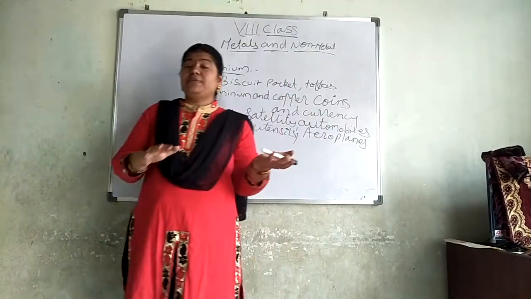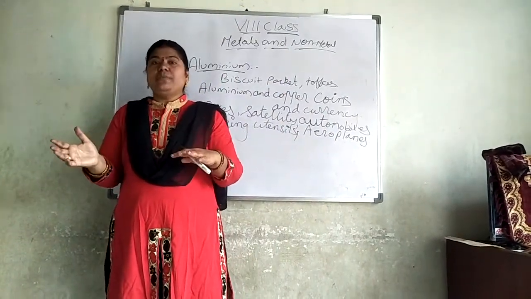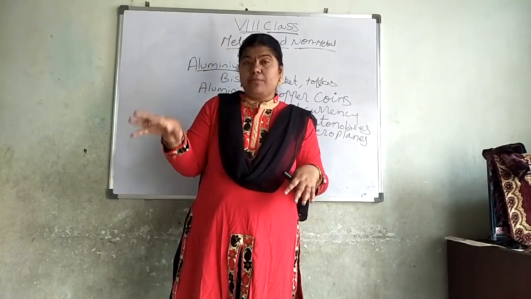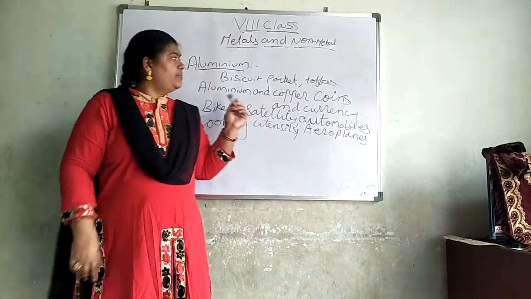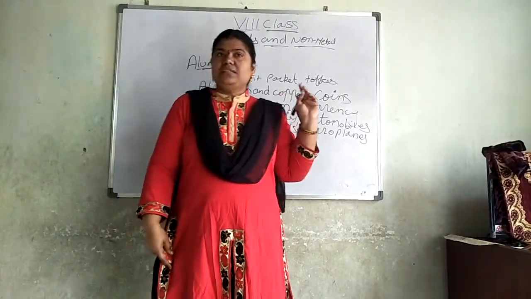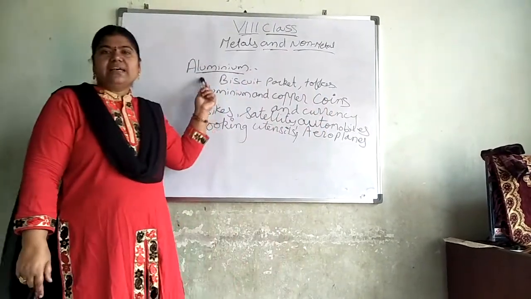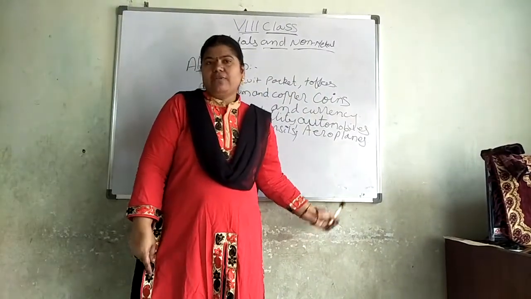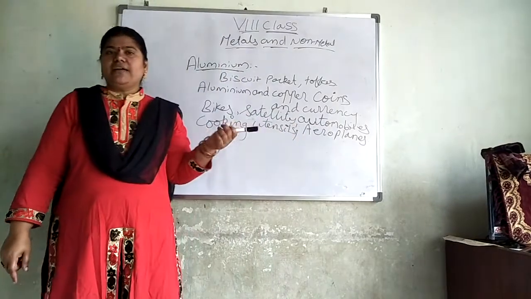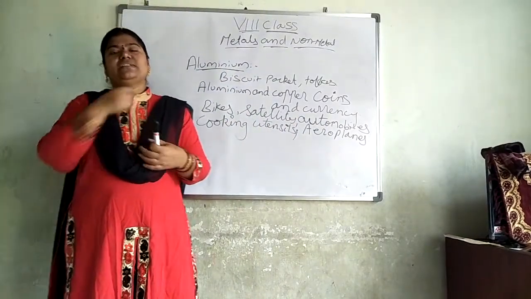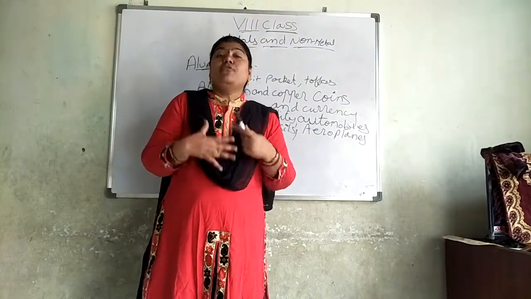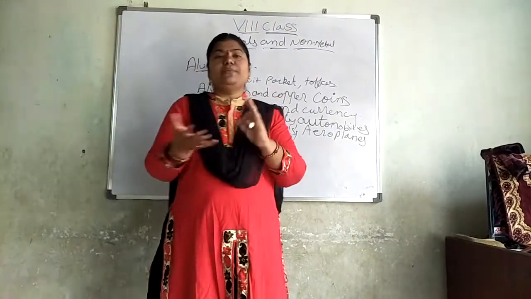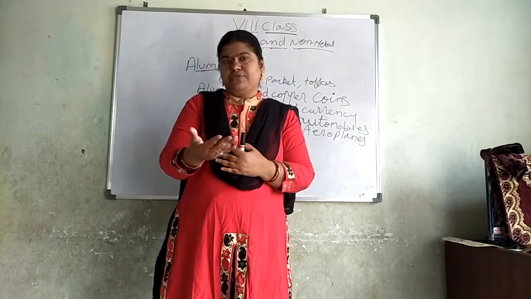Then what are the differences between metals and non-metals? In regard to physical properties, not chemical properties, if he is asking, then you will mention that all the metals have these 5 properties, but all the non-metals will not have them. What are the examples? Sulfur, iodine, and carbon. And about sulfur also, for what purpose we are using sulfur, carbon, and iodine, I will explain that to you.